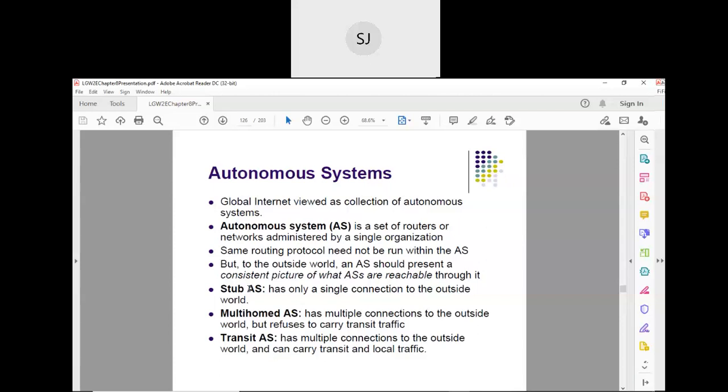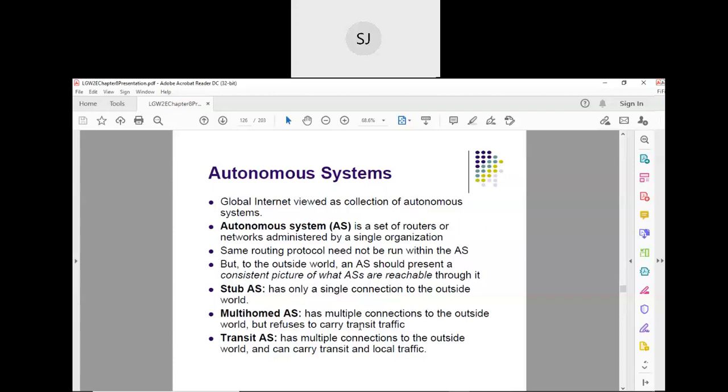So it is having multiple connections. You can say autonomous system 1 is connected to 2, 3, 4, 5. That means 1 connects to autonomous systems 2, 3, 4, 5. But the condition is that it refuses to carry the transit traffic.